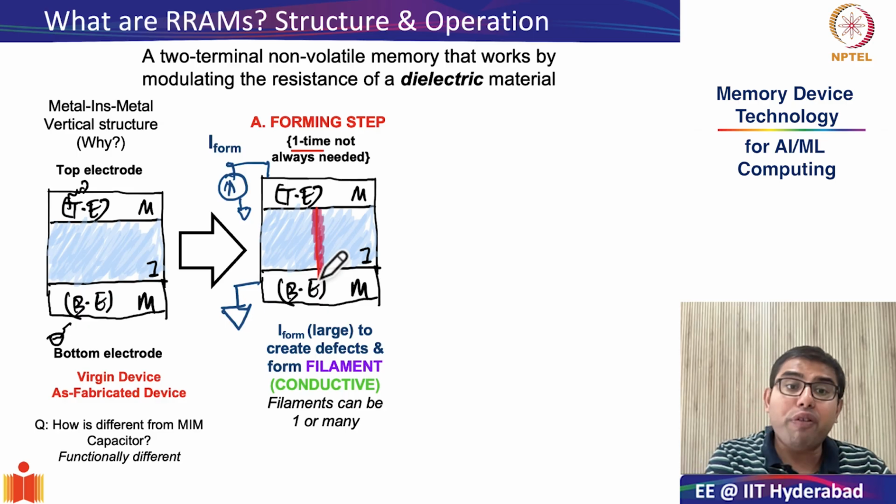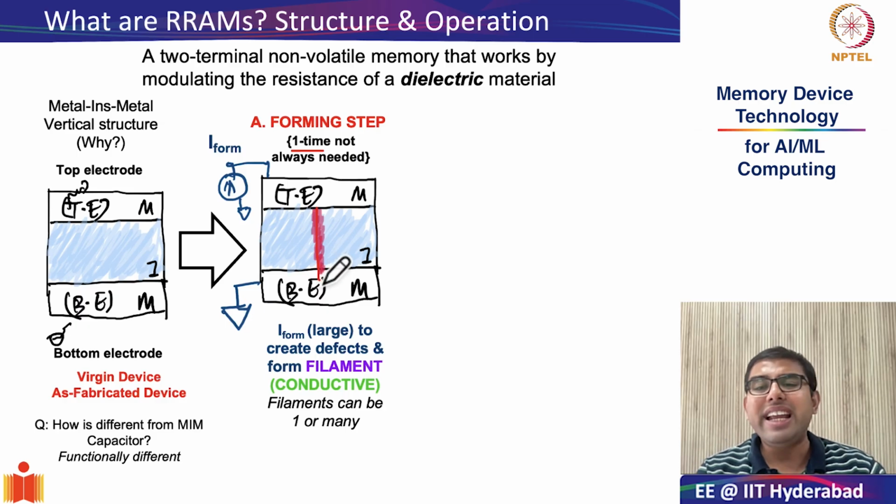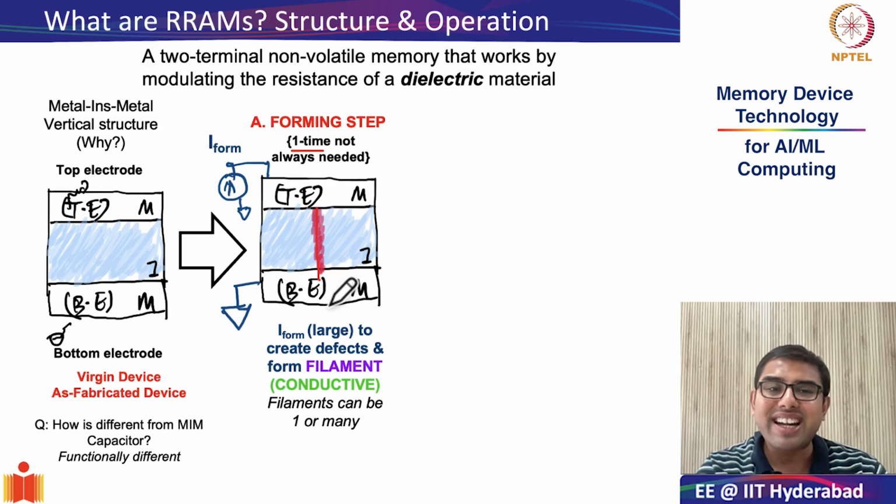So how is it different from a fuse? In a fuse, you do not really care even if this conductive filament is permanent in nature, because it is only one-time programmable. But in RRAMs, you have to create a controlled filament. So what is the meaning of a controlled filament? The objective and meaning of a controlled filament is that it can be created and annihilated several times. So you do not want a permanent damage in the case of RRAMs.